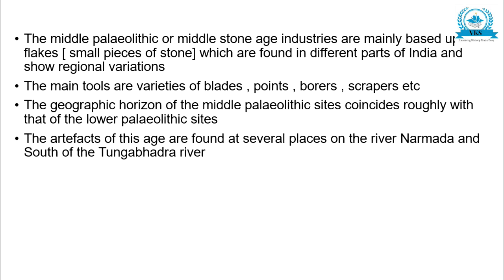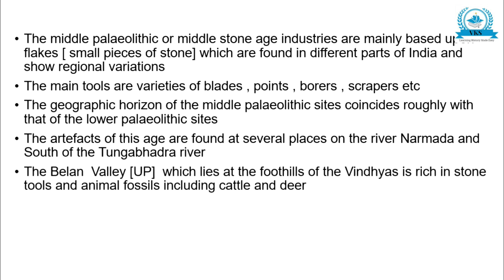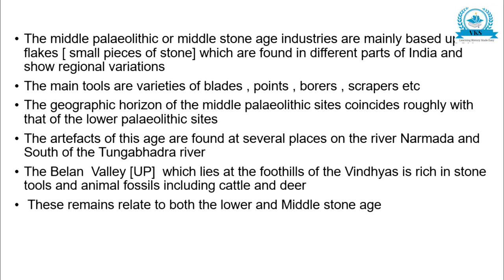The artifacts of this age are found in several places on the river Narmada and south of the Tungabhadra river. The Belan Valley, UP, which lies at the foothills of the Vindhyas, is rich in stone tools and animal fossils, including cattle and deer. These remains relate to both the Lower and Middle Stone Age.